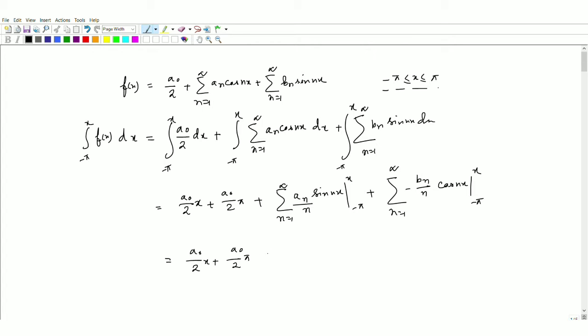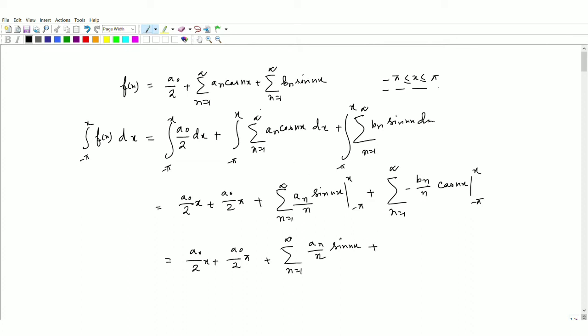So summation 1 to infinity, it becomes an divided by n sin nx, because we know the second limit becomes 0, since sin n pi is 0, so it is not required to put that limit.